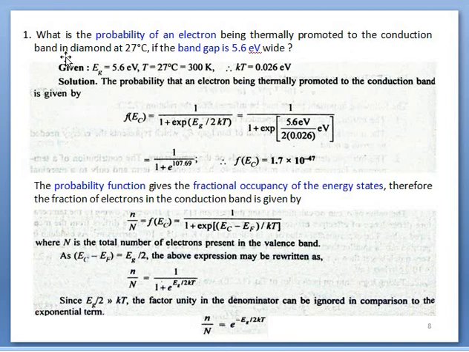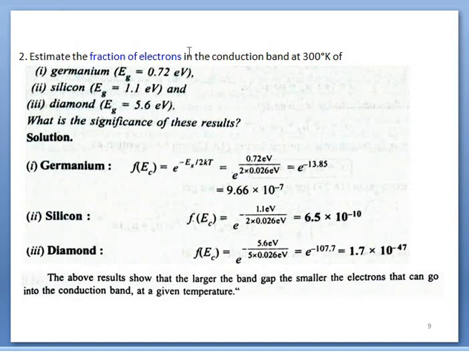So according to the numerical, the solution is completed up to this equation. A few terms are also mentioned here. Our next numerical is based on this one. We have to estimate the fraction of electrons in the conduction band at this temperature. Fraction of electrons in this band.